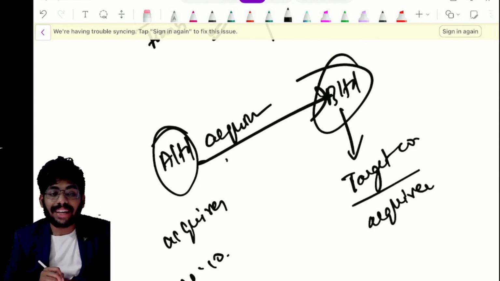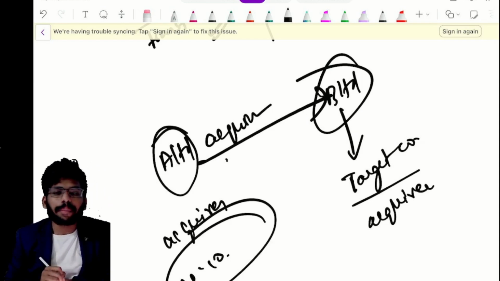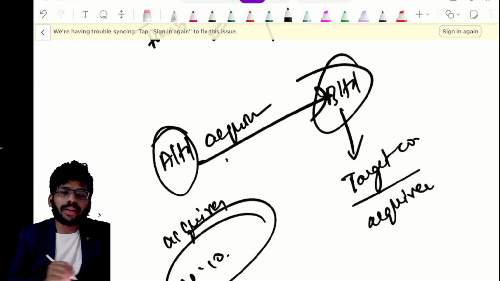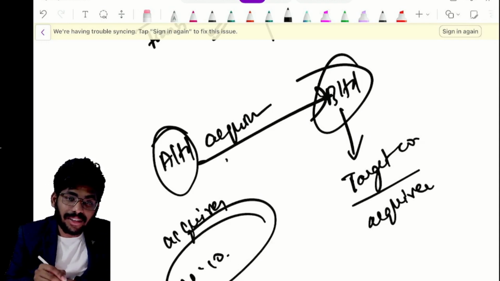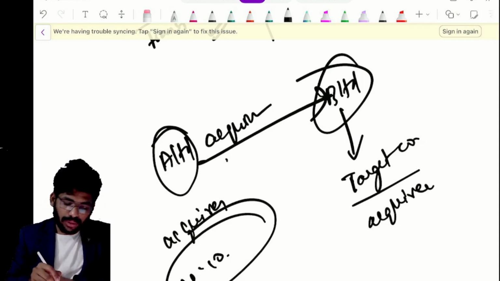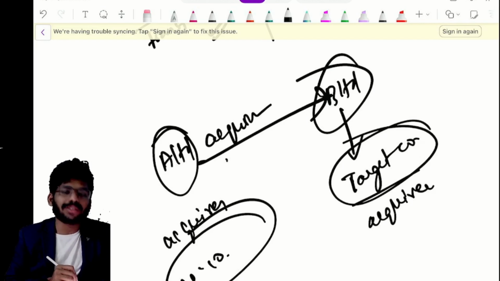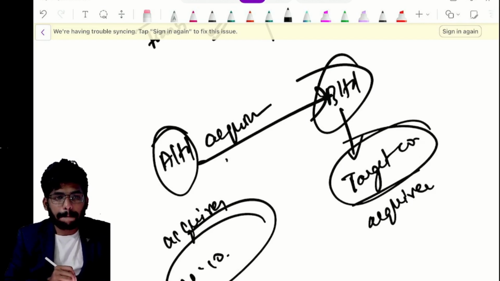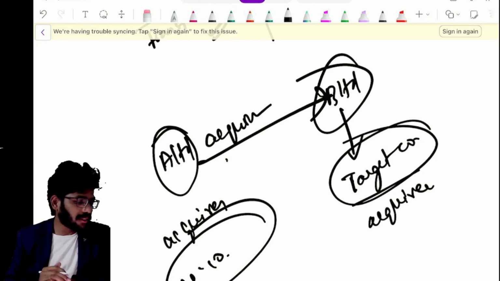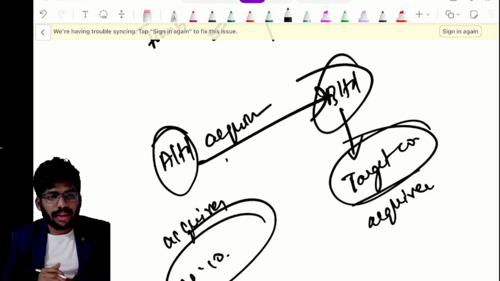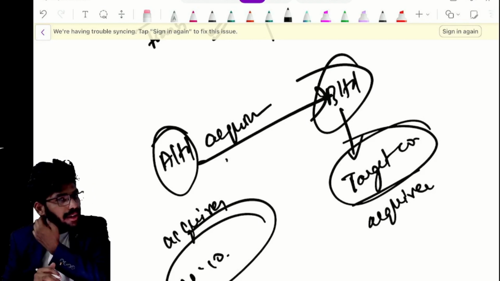Target company, acquirer company. Acquirer is nothing but the acquiring company. Acquiree is nothing but the target company. So these are the words we are using in this topic. So we are targeting that company and purchased that and acquired that. That's it. Clear? Clear, everyone?